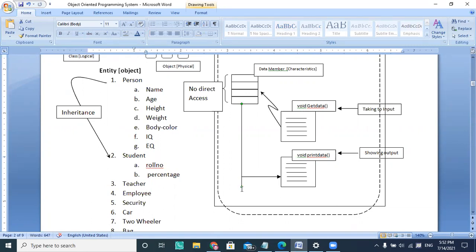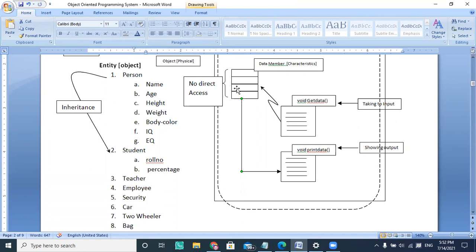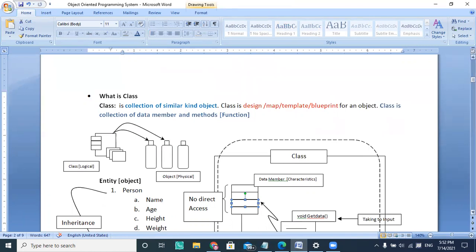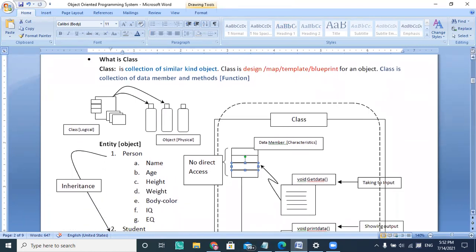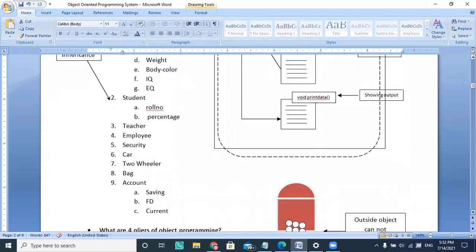So if you see, there is a dotted line. This dotted line is saying that whatever is inside there is not available to the outside object here. So my data and the functions are combined together. That's why the definition says that a class is a collection of data members and methods. These data members and methods collect with each other and form a class here. So wrapping of data is just like a capsule.